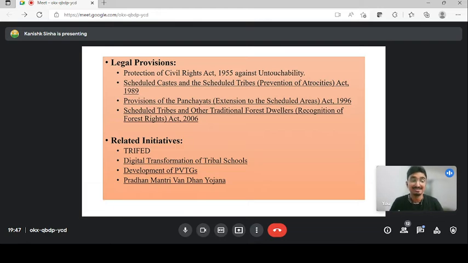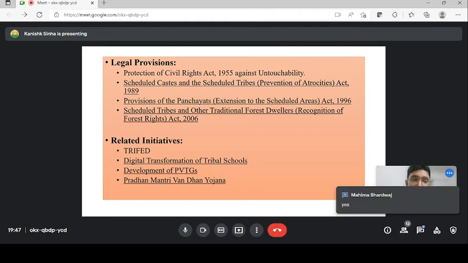It is an important topic, guys, because it is a constitutional body. There are 75 particularly vulnerable tribal groups. If you don't know, guys, mention it in your notebook. It is an important question. Okay, there are 75 particularly vulnerable tribal groups in our country as of now, as of March 2022. So you have to know the constitutional provision of the National Commission for Scheduled Tribes, the issues, the composition, the tenure, what is the total tenure that they can serve, what is the rank, and the legal provisions which talk about it. Is it clear to everyone, guys? Let me know in the chat box. Then we will start with a very common topic, that is Padma Awards 2022.